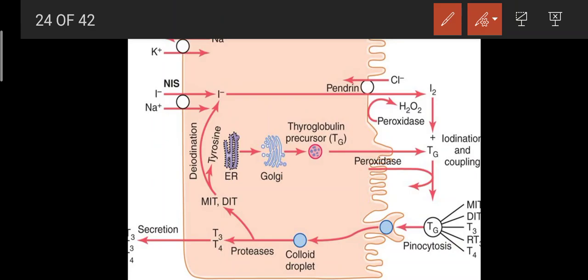This is the next step in which iodine combines with thyroglobulin. Peroxidase is the enzyme and it leads to the formation of MIT and DIT.